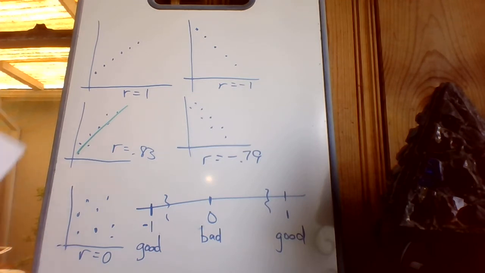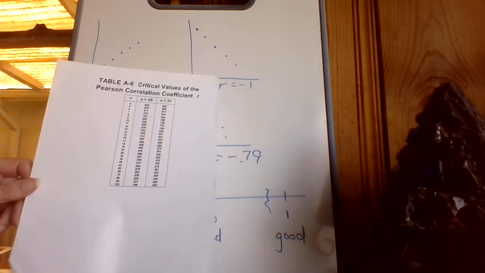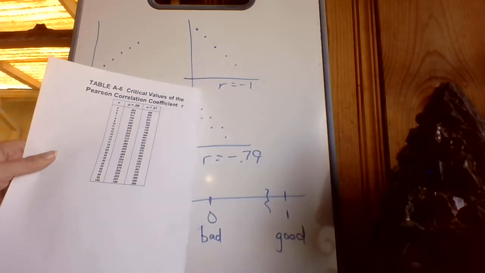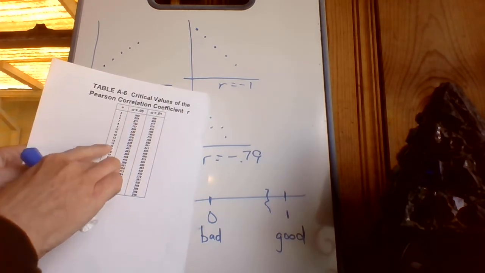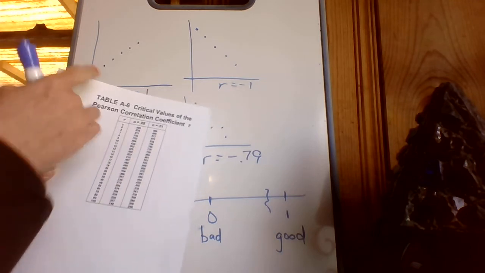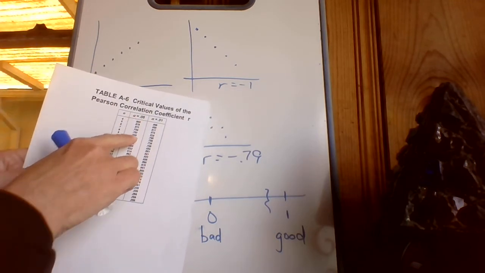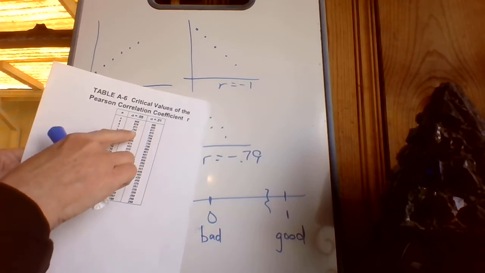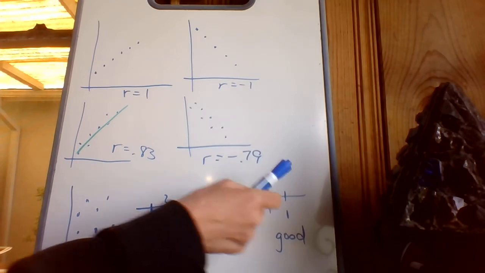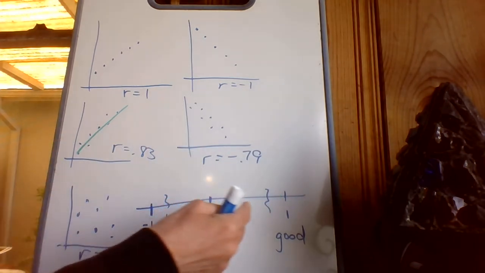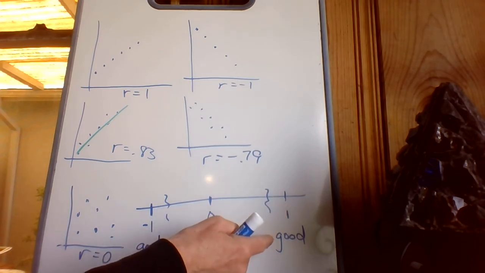Which is the point of this printout that I gave you. We'll do it when we actually get some numbers, but look down here, and this is the number of people you talk to, or the number of data points in this case, and then if we look down the 0.05, because that's the industry standard, we'll get a value in here. And as long as my number clears that hurdle and is over there, like maybe positive 0.83 is over here, it's into the good zone.